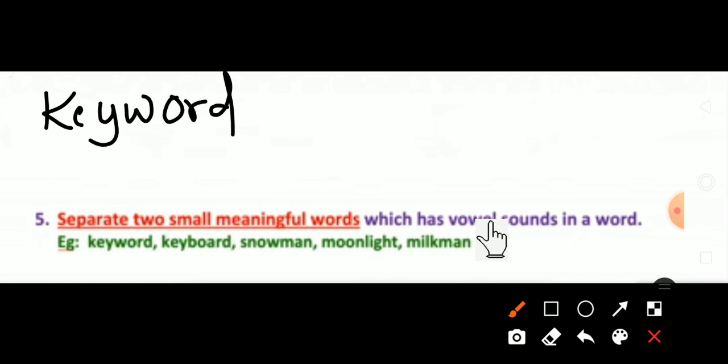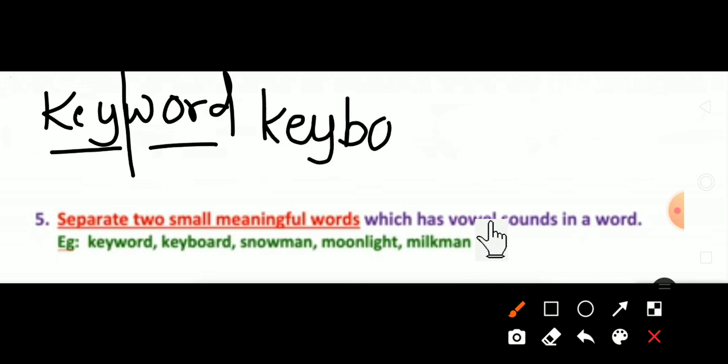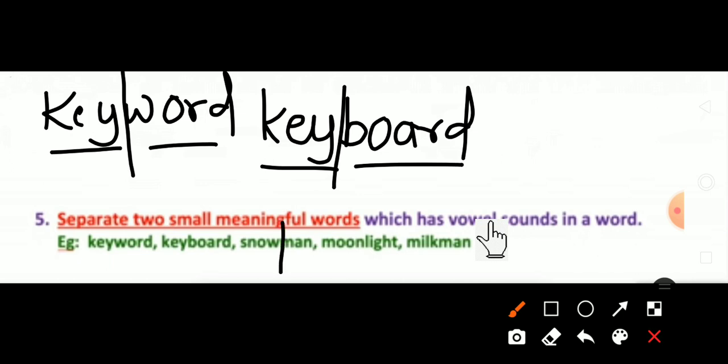So just check it. There are two small meaningful words. Yes, key, E-Y, key and word. These are two meaningful words. So what do we have to do? We have to just separate it from the middle. Got it? Meaningful words are there. So now keyboard. See here, two meaningful words are there. Yes, so we have to separate here. Now like snowman, moonlight, milkman. Got it? Like that we have to separate it.